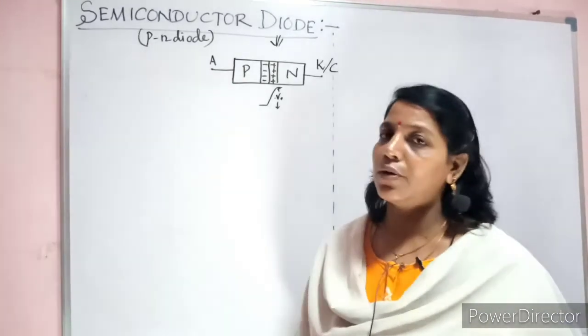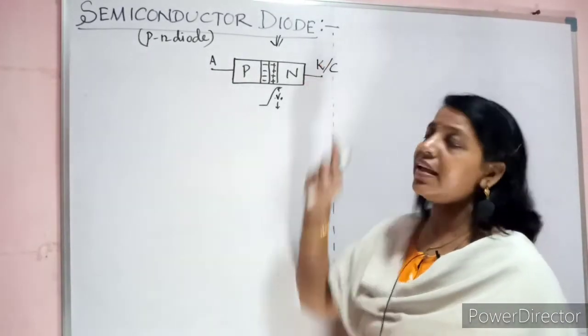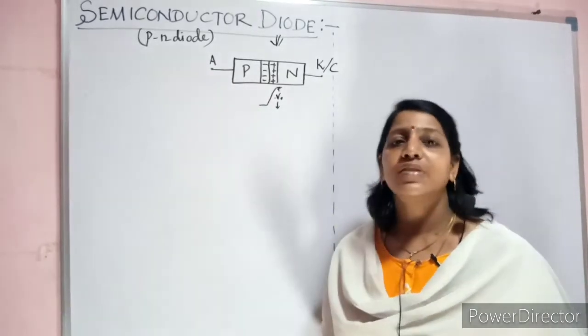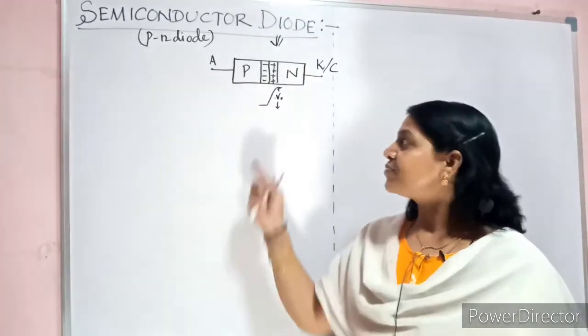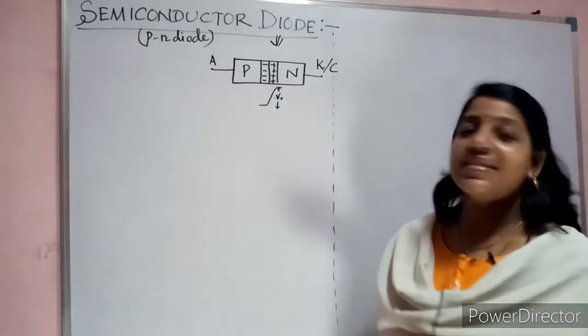There is no issue with the notation. Just mention it: if you are writing K, K is for cathode, A is for anode. That gives the clarity. Now let us define the semiconductor diode.